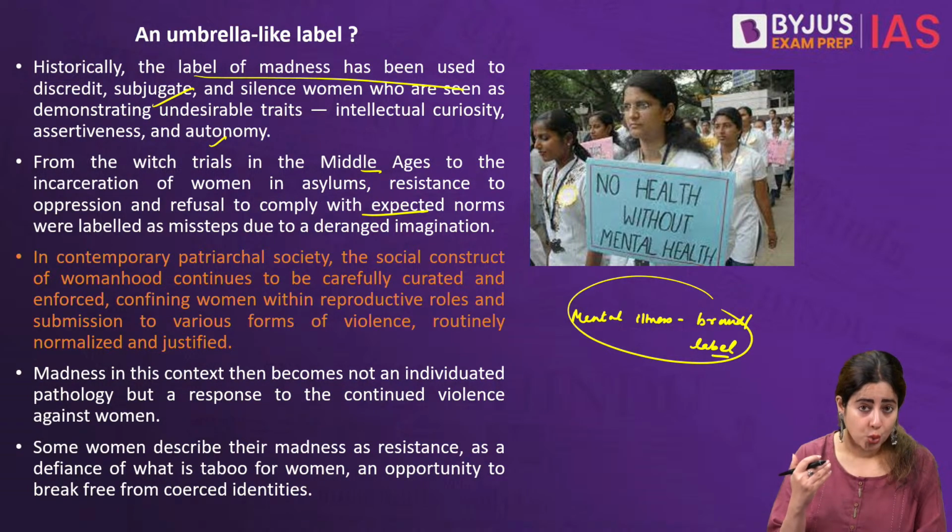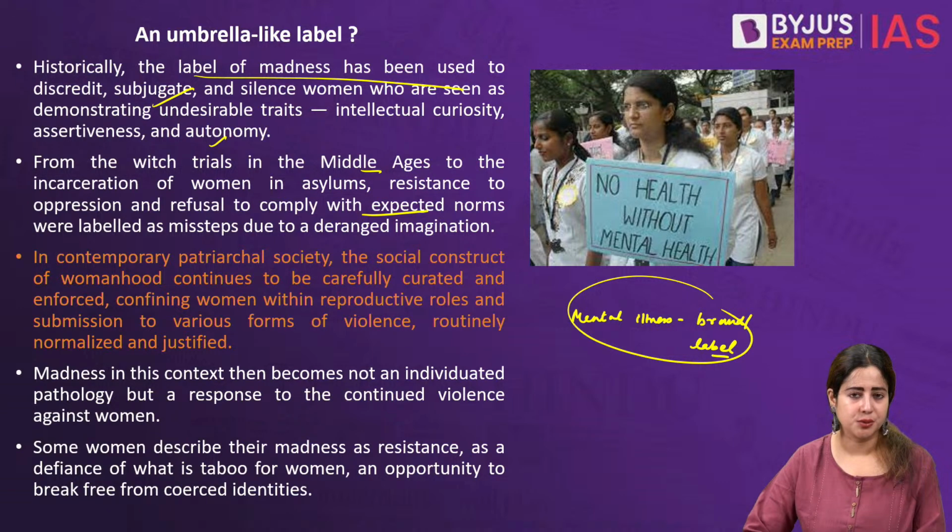Witch branding or witch hunting is done on women who either refuse to comply with family norms, or women who are not able to have a child, or women who want to work or do something that elders in the society deny. Similarly, there was an interesting article about Jharkhand, where sometimes upper caste members use sexual harassment as a tool of subjugating women of the Dalit communities. Here, if the women retaliate, they are branded as mad, which eventually leads to witch hunting, because the upper caste male members have the power to wield the entire community in their favor. So these are certain underlying narratives which go neglected when we try to understand the dynamics of the mental health crisis among women.